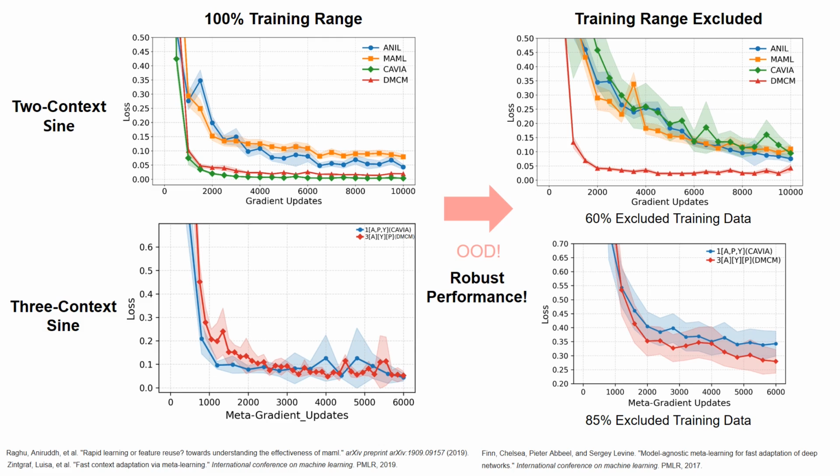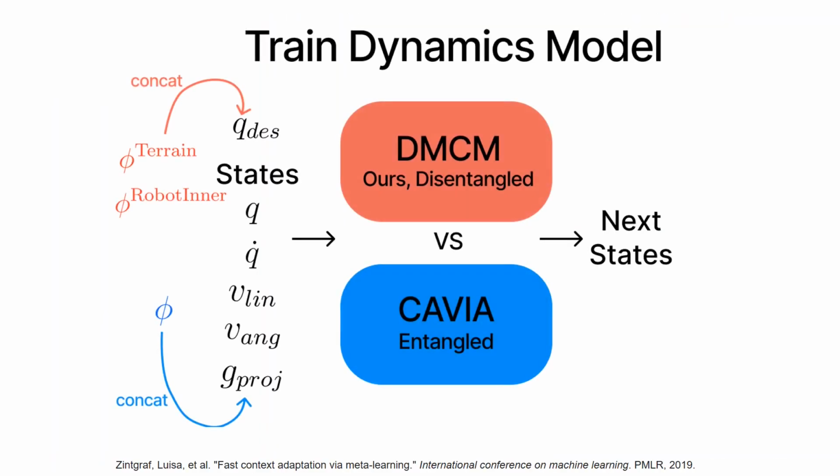This robustness is also shown at quadrupedal robot locomotion policy. To train and compare locomotion policies, we first build robot dynamics models with 2 approaches: DMCM, our method that disentangles terrain features and robot-specific features, and Cavia, a standard meta-learning model that encodes features into a single entangled context.